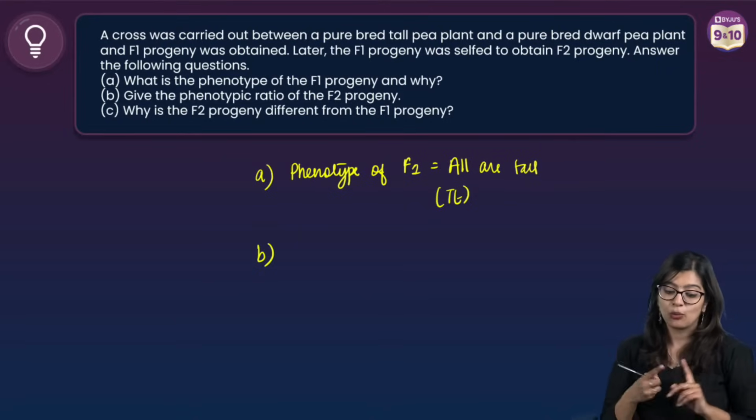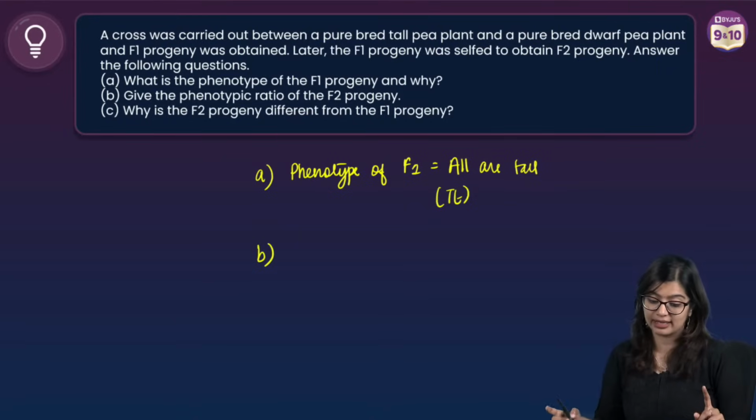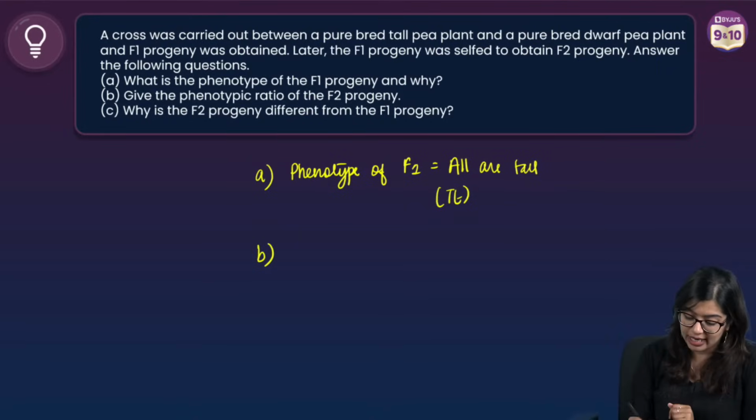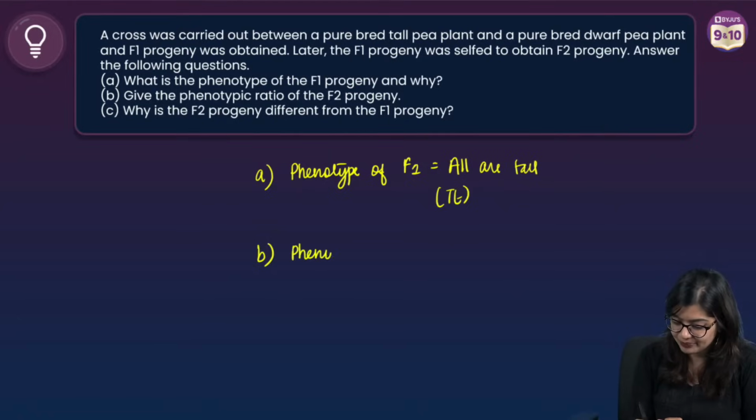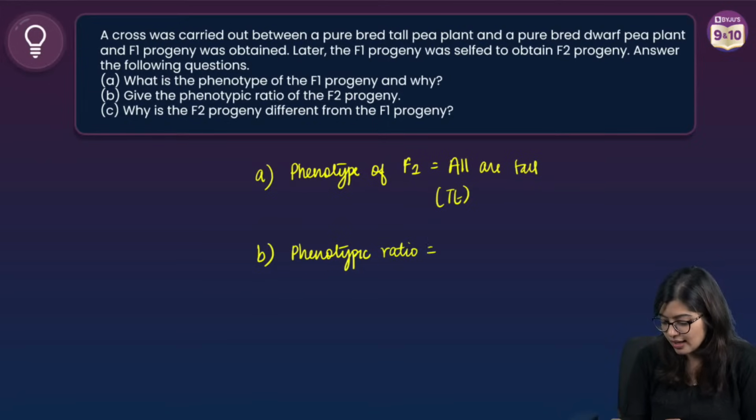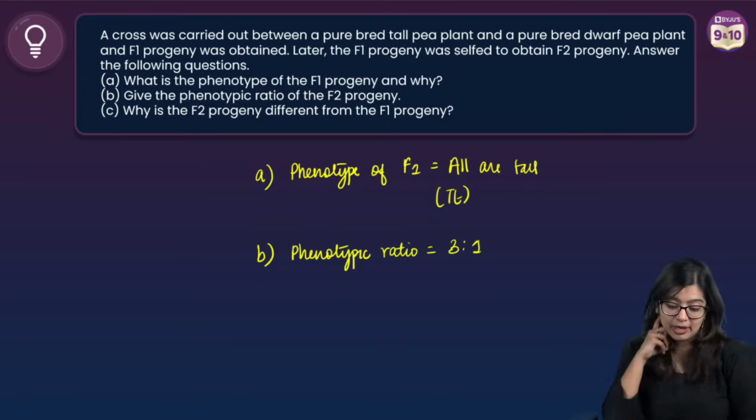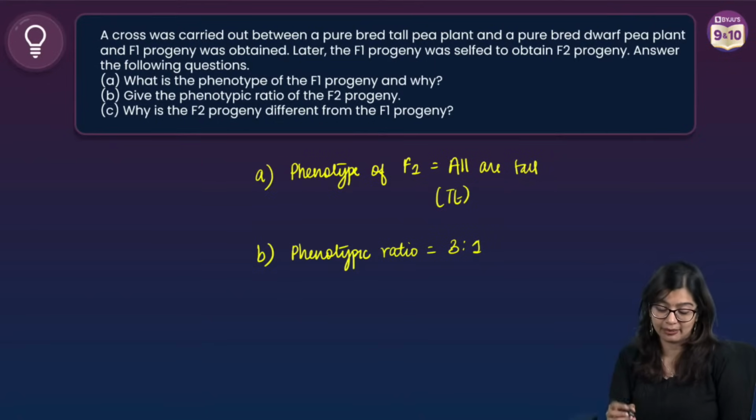Now the next one. What is the phenotypic ratio in the F2 progeny? So in F2, we see that we get the phenotypic ratio as 3:1. But if the question was asking you genotype, right?